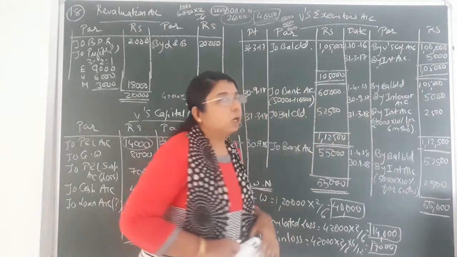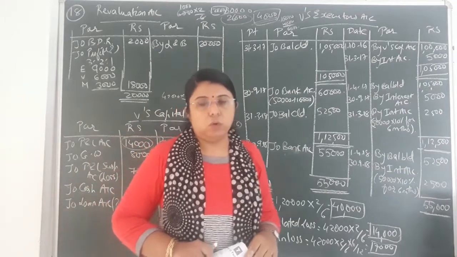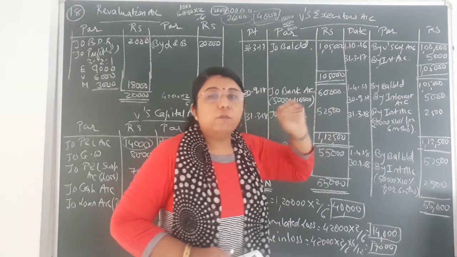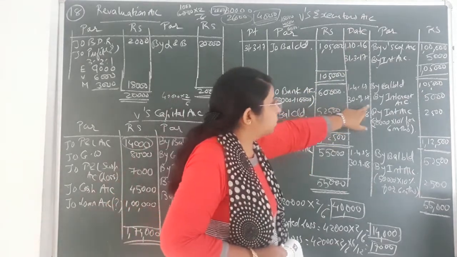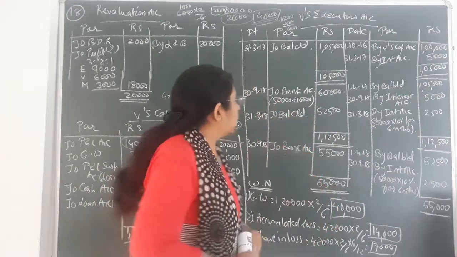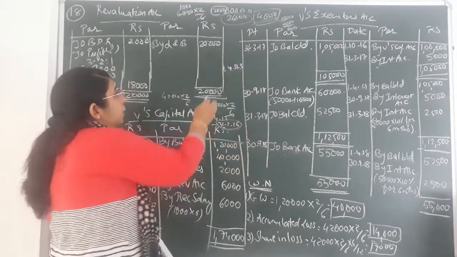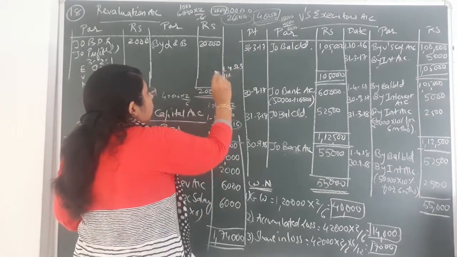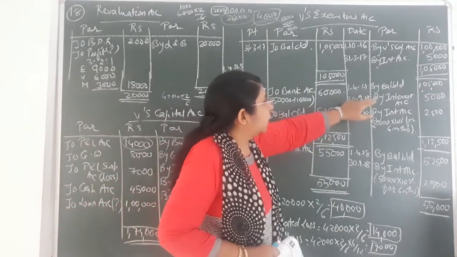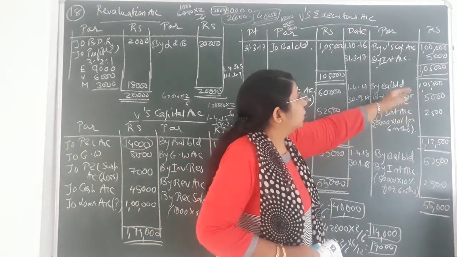Now again we have to calculate the interest over here. Interest has to be calculated every year. Death occurred on 1st October, so 1 year of his death would complete on 30th September. Accounting year is different and death year is different. Accounting year is 1st April to 31st March, and death occurred on 1st October, so the year will be completed on 30th September. So over here, on 30th September, I count the interest for 6 months. So on 1 lakh we don't have to count interest, it is on 1,05,000.